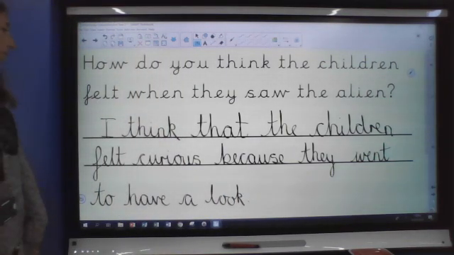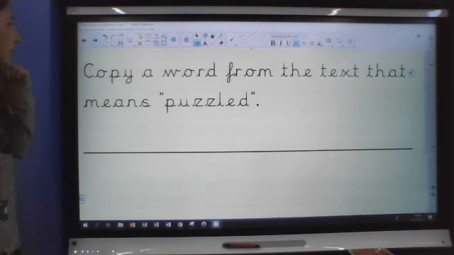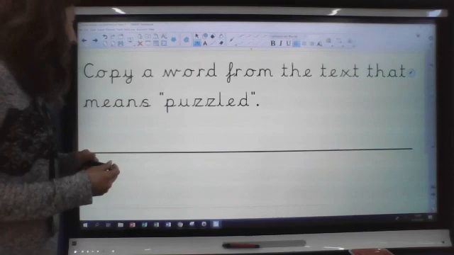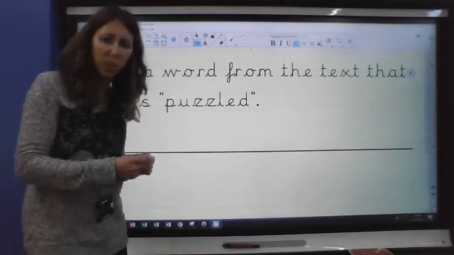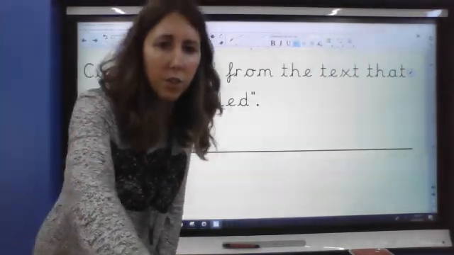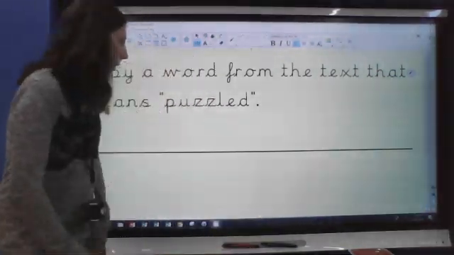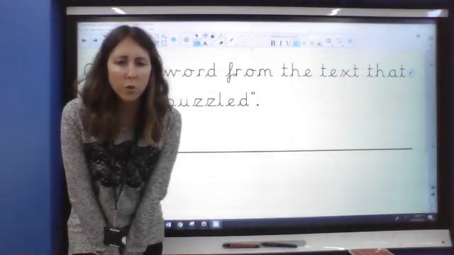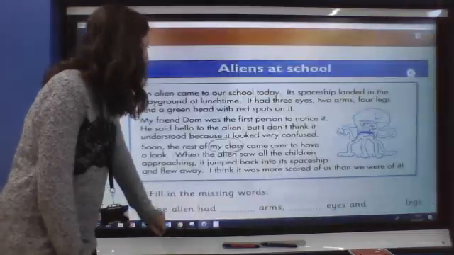I think that the children felt curious because they went to have a look. Next one, copy a word from the text that means puzzled. You might want to pause the video now and have a chat with your grown-up about what puzzled means. Okay, what does puzzled mean? And also, who would be feeling puzzled in the text? Let's have a little think what it tells us.